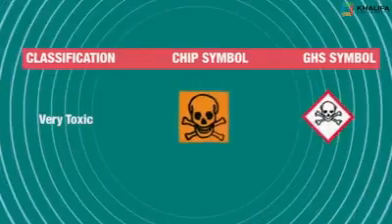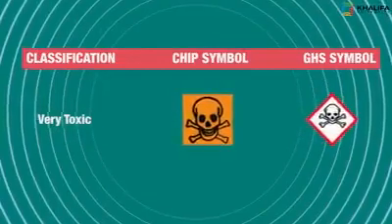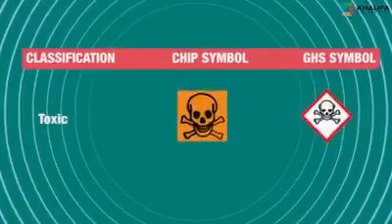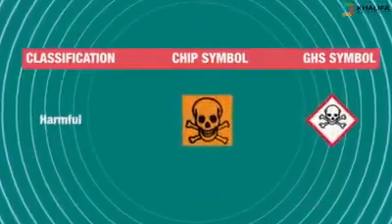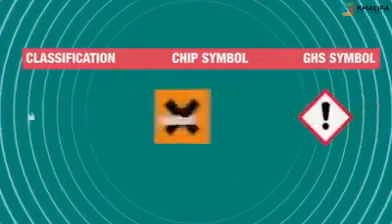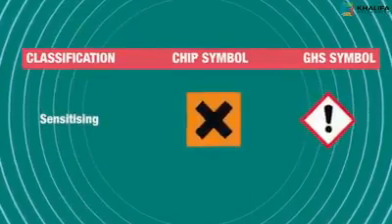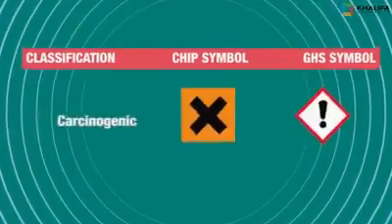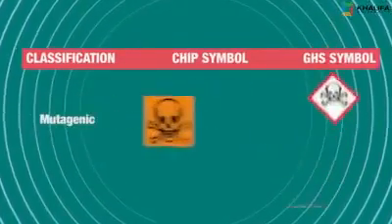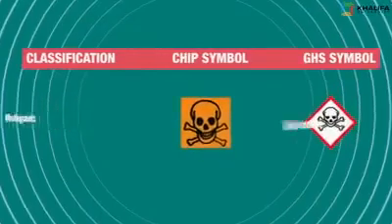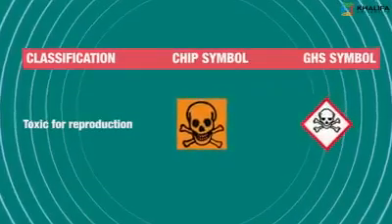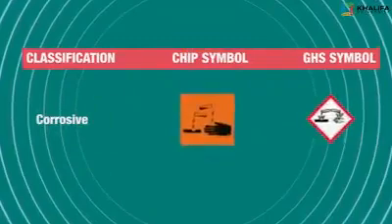Very toxic. Toxic. Harmful. Irritant. Sensitizing. Carcinogenic. Mutagenic. Toxic for reproduction. Corrosive.